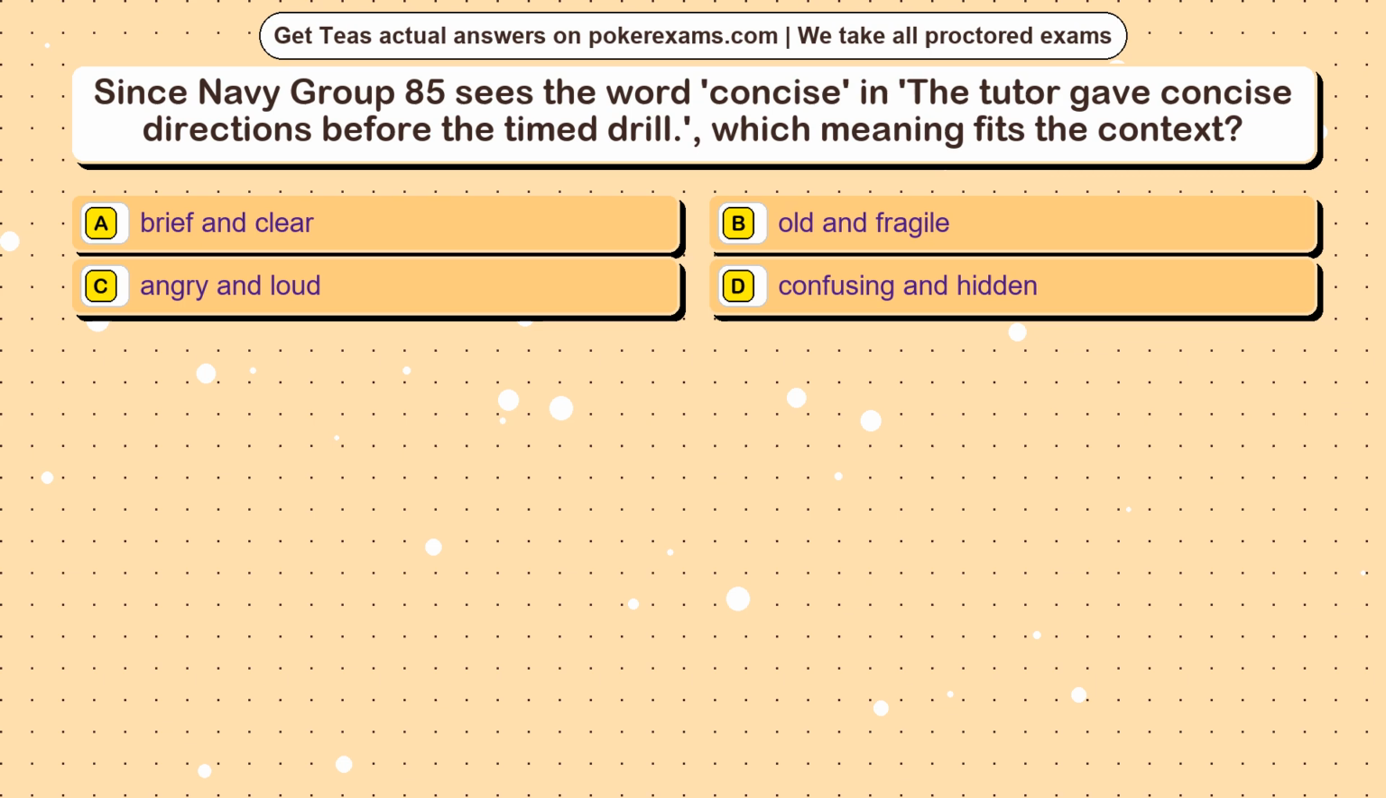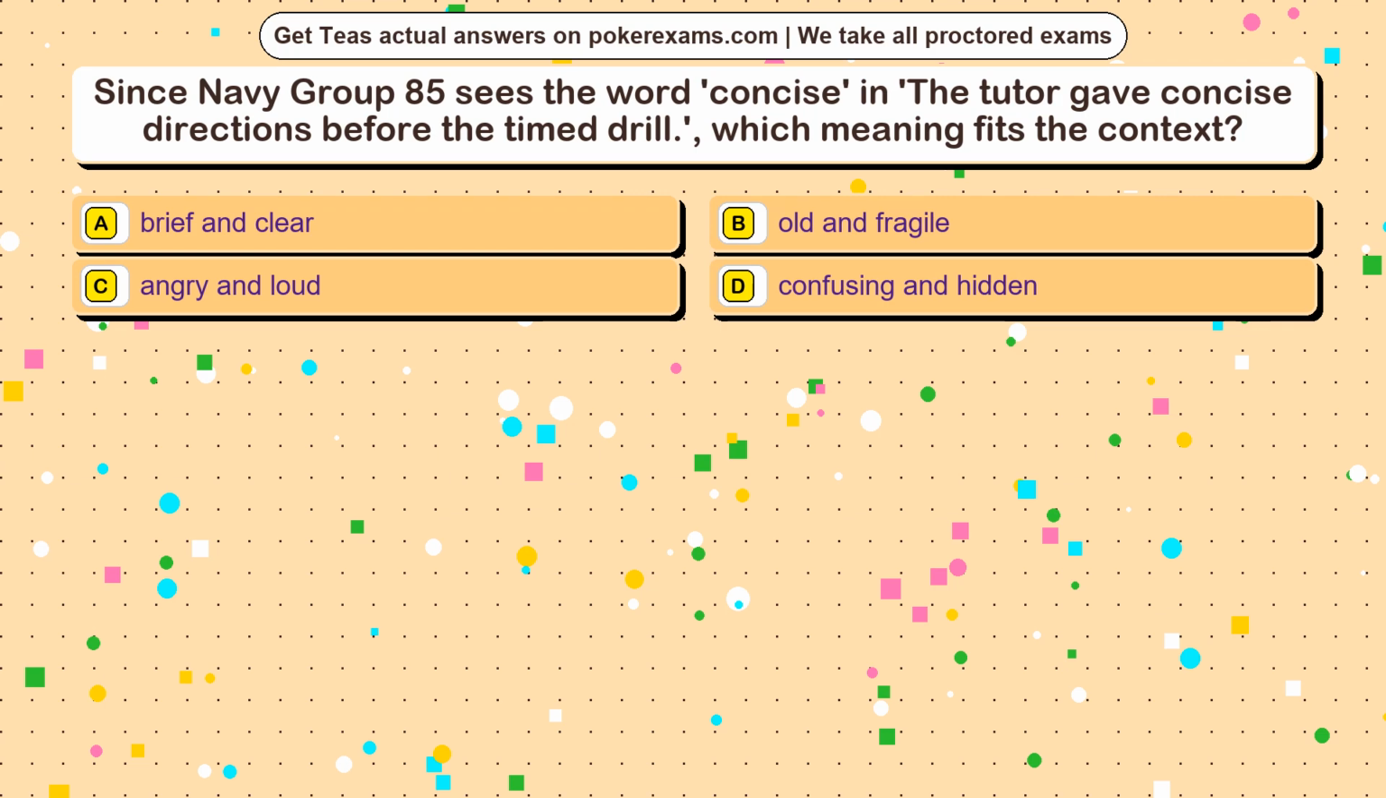Question 6. Since Navy Group 85 sees the word concise and the tutor gave concise directions before the timed drill, which meaning fits the context? Option A. Brief and clear. Option B. Bold and fragile. Option C. Angry and loud. Option D. Confusing and hidden.